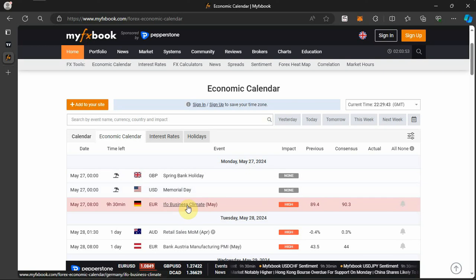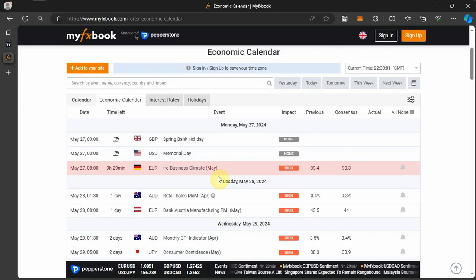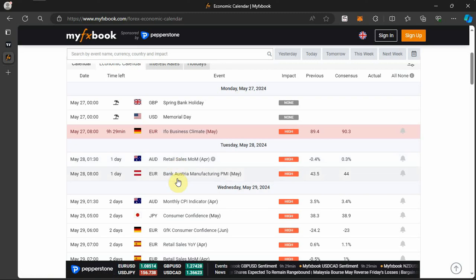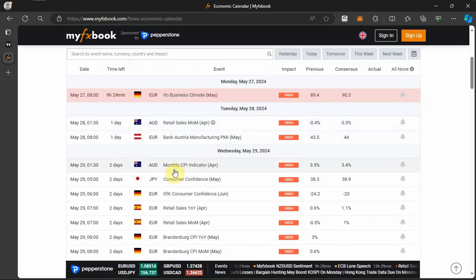We have the business climate for the month of May for Germany, which is the Eurozone. But on Monday, I'm not expecting much volume on the market, so it will not make sense for me to even be on the market on Monday. So take note of that. On Tuesday, we have retail sales month over month for Australia. Then we have Bank Austria Manufacturing PMI for the month of May for Austria, which affects the Eurozone. So it's significant. But on Wednesday, we have the monthly CPI indicator for Australia for the month of April.